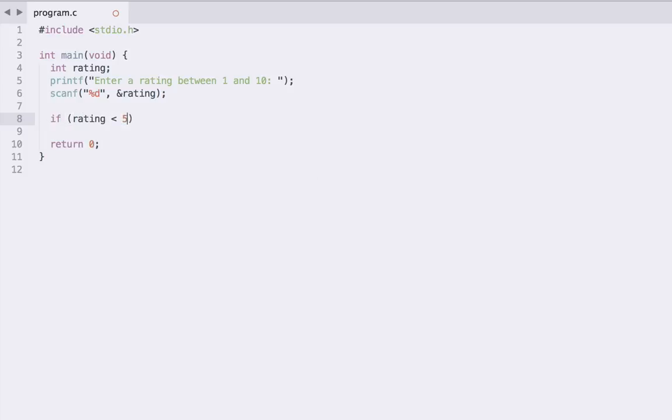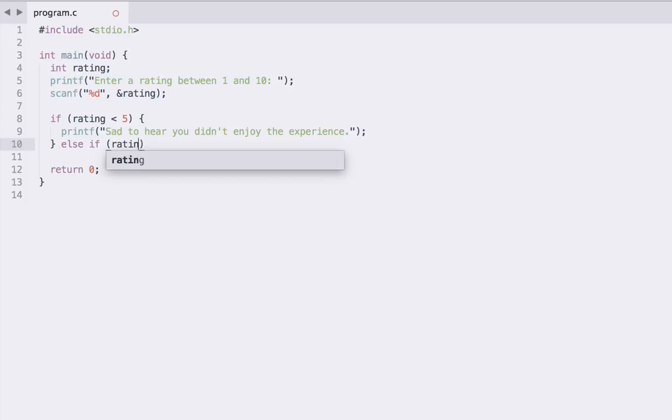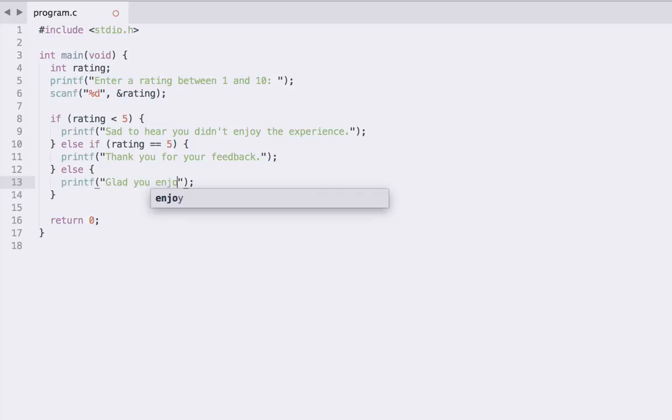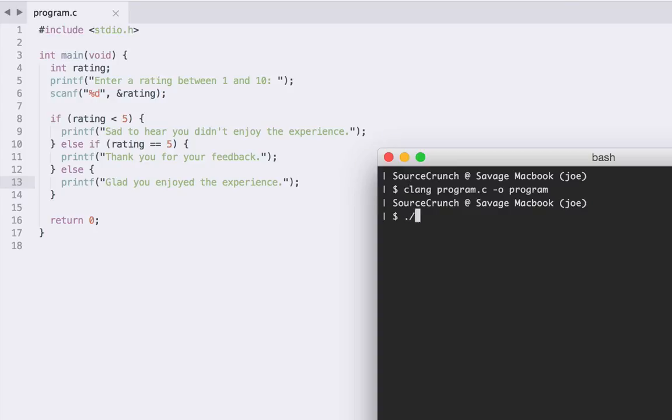So if rating is less than 5, then we can have this block execute, and that can say something like, sad to hear you didn't enjoy the experience. And then we can have an else if, which is rating equals 5. We can do our printf for that as well, which can say something different, such as thank you for your feedback. And then we can have an else statement, which says something like, glad you enjoyed the experience. At current, this is sort of going to work. So we can open up our terminal window here, and we can compile and run our program.